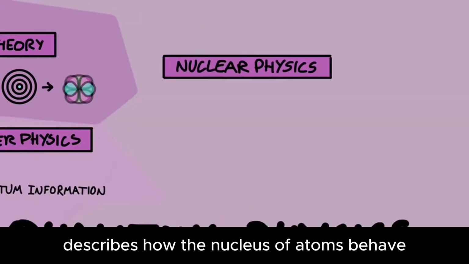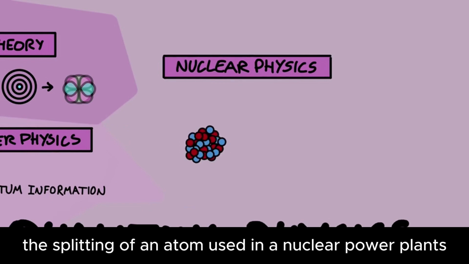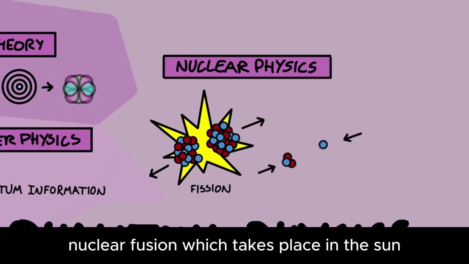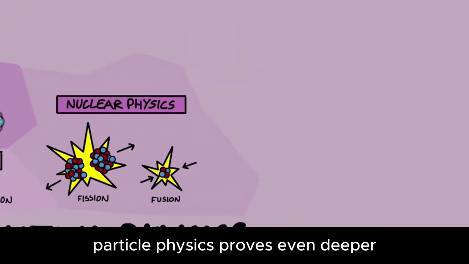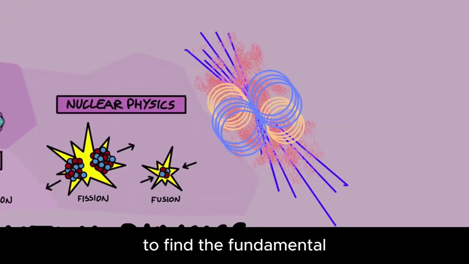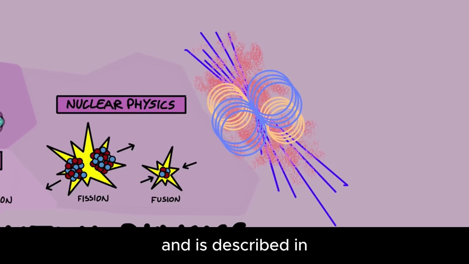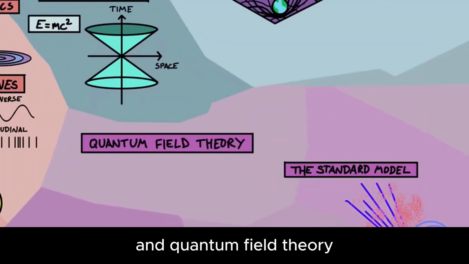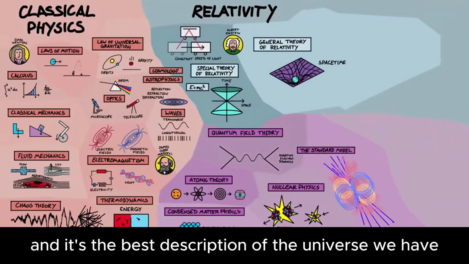Nuclear physics describes how the nucleus of atoms behave, and explains radiation, nuclear fission, the splitting of an atom used in our nuclear power plants, and nuclear fusion, which takes place in the Sun and will hopefully soon be harnessed here on Earth. Particle physics probes even deeper to find the fundamental subatomic particles that everything is made of, and are described in the standard model of particle physics. And quantum field theory captures all of quantum physics and combines it with the special theory of relativity, and it's the best description of the universe we have.